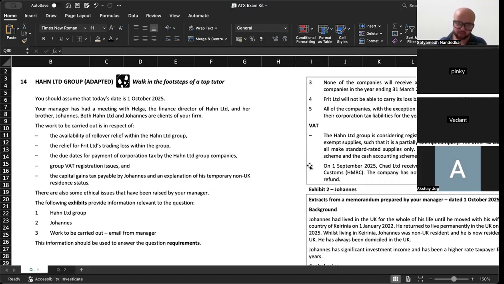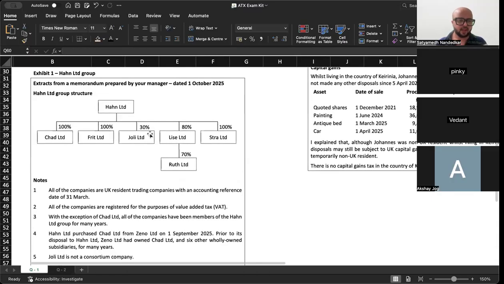Okay. Let's talk about the Hahn Limited group. Hahn Limited has Chad Limited, Frit Limited, Jolie Limited, Lease Limited, Stra Limited, 100, 100, 80, 100. So Chad, Frit, Lease, Stra and Hahn, they are part of a loss relief group, so to say.